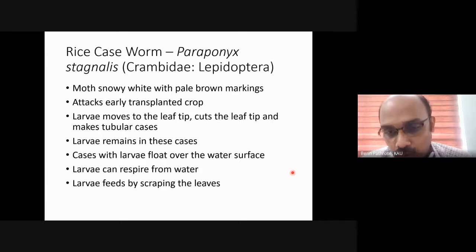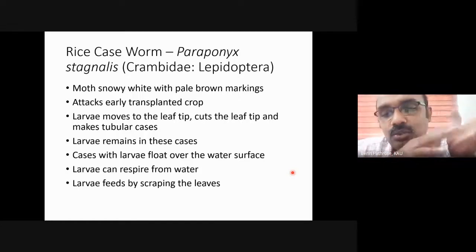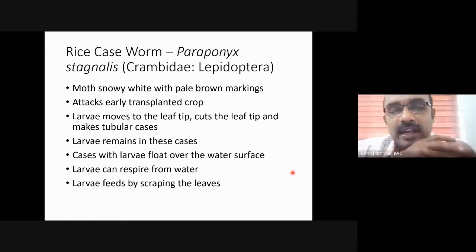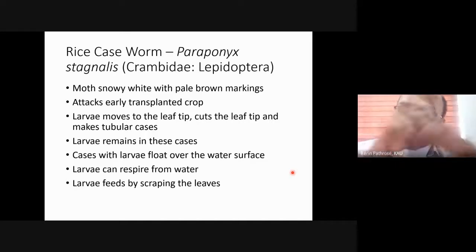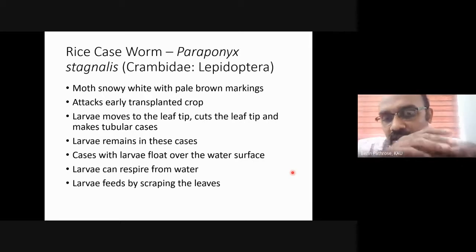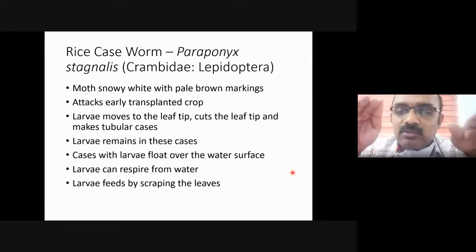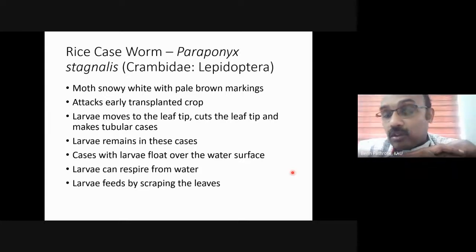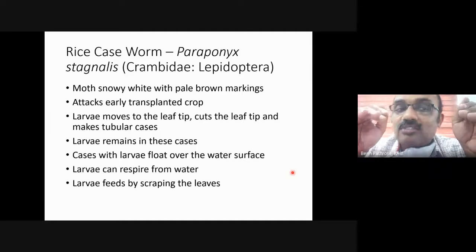After that we usually don't see it. And if you have a transplanted crop, it will attack for about 2 to 3 weeks after transplanting. So that's the usual period we observe the attack of caseworm. After that we usually don't observe caseworm attack. During the first crop season, during this period, we don't usually have heavy flooding in the field. But in the Mundakan crop, in September and October, sometimes we receive very heavy rainfall from the northeast monsoon. So in those cases, we have caseworm damage.